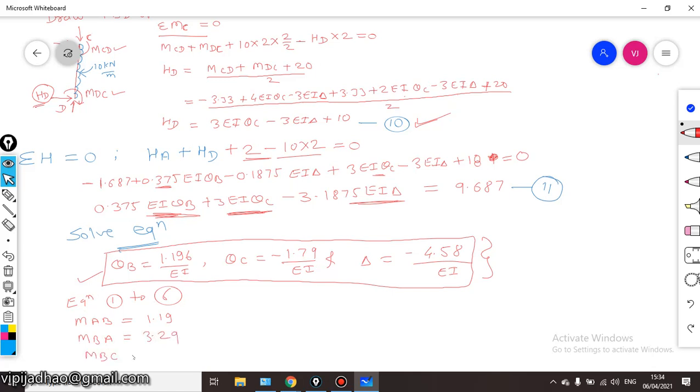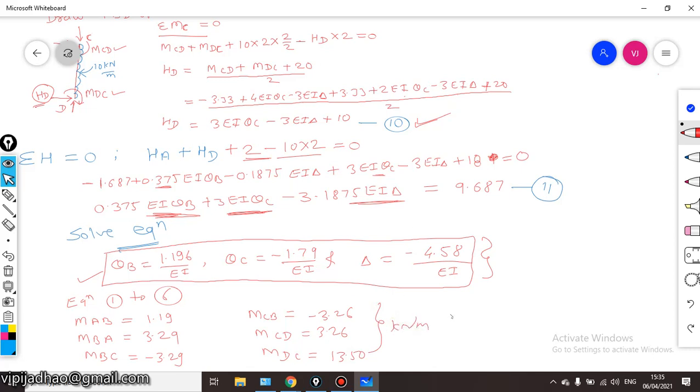MBC is equal to minus 3.29. MCB is equal to minus 3.26 kilonewton meter. MCD is equal to 3.26 kilonewton meter, and MDC is equal to 13.50 kilonewton meter. All terms are in kilonewton meter.